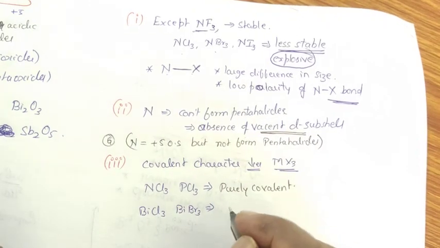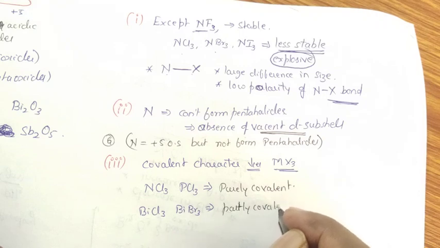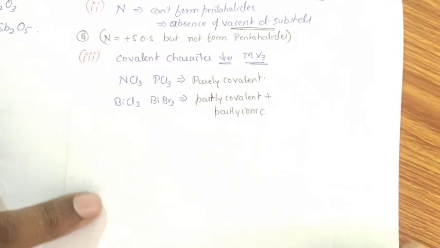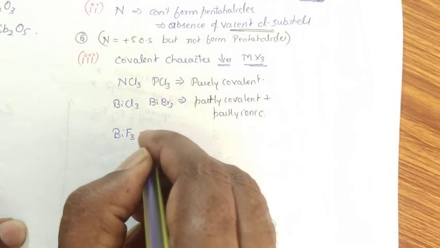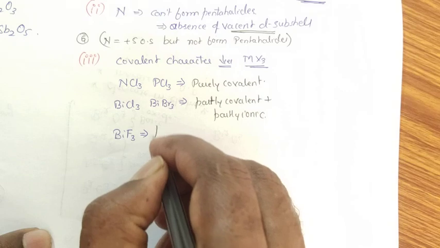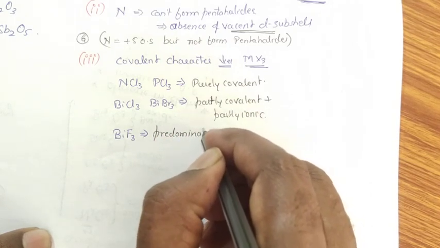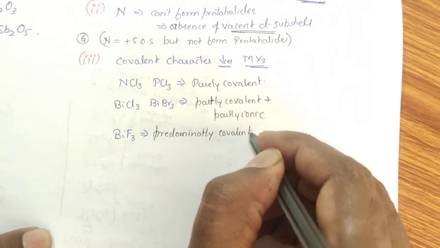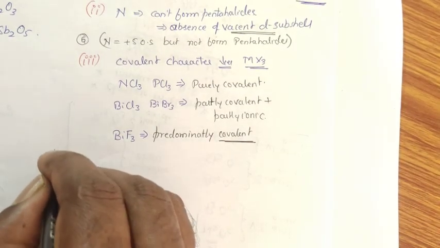These two are partly covalent and partly ionic in nature, whereas bismuth trifluoride is predominantly covalent in nature.